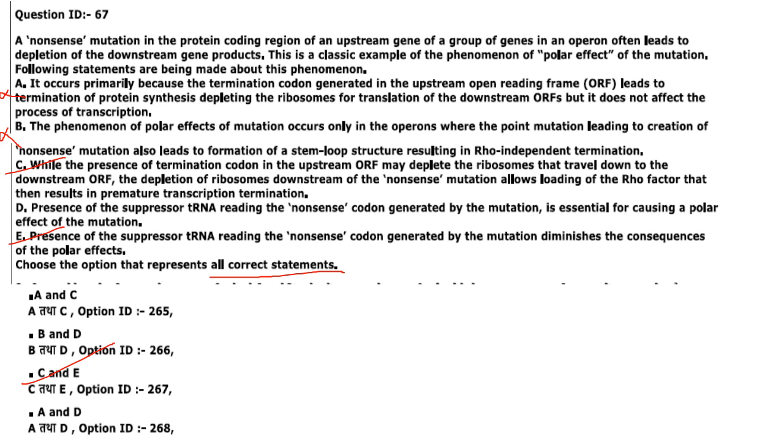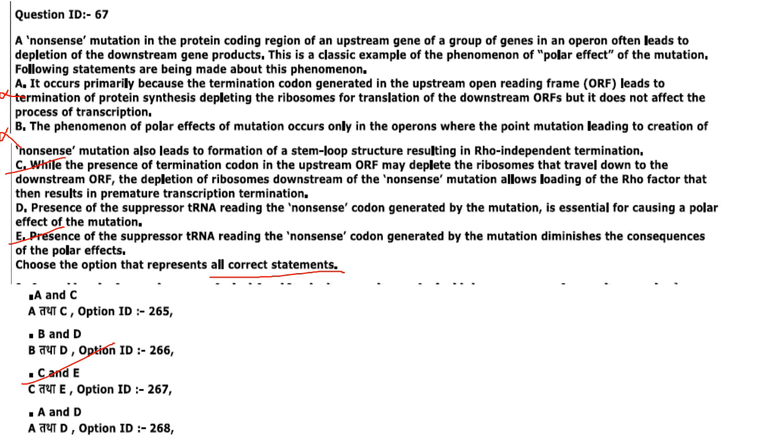While the presence of termination codon in the upstream ORF may deplete the ribosome that travel down to the downstream ORF, the depletion of ribosomes downstream of the nonsense mutation allows loading of the rho factor that then results in premature transcription termination. That is correct.